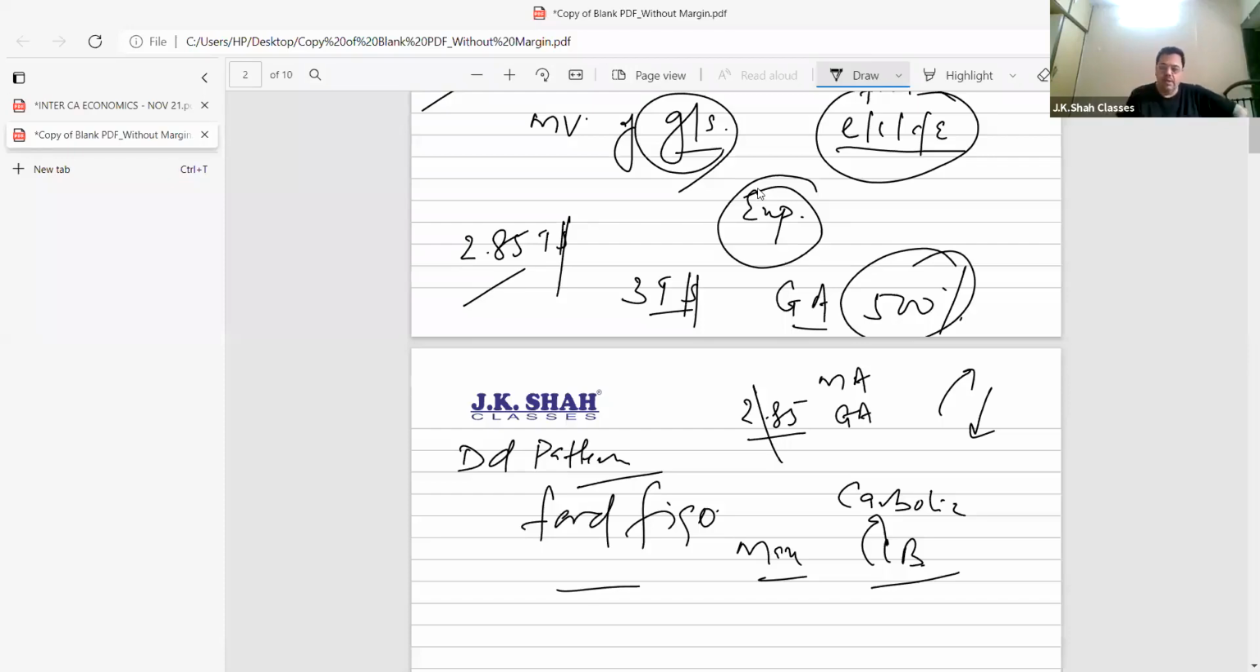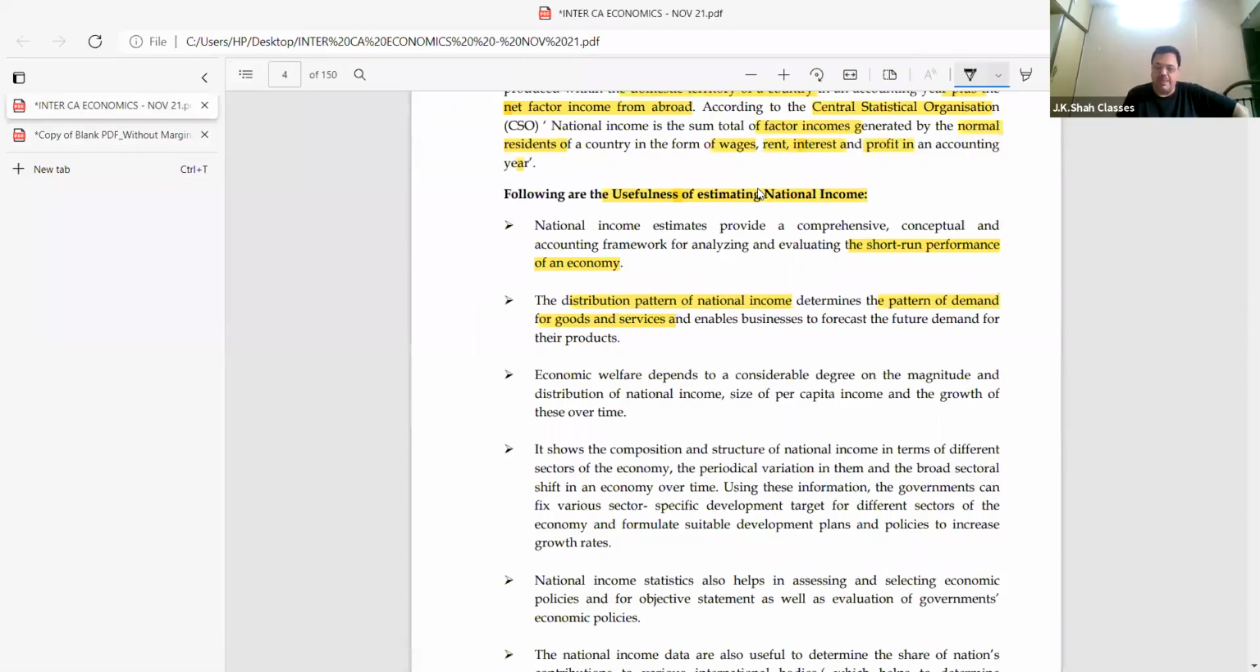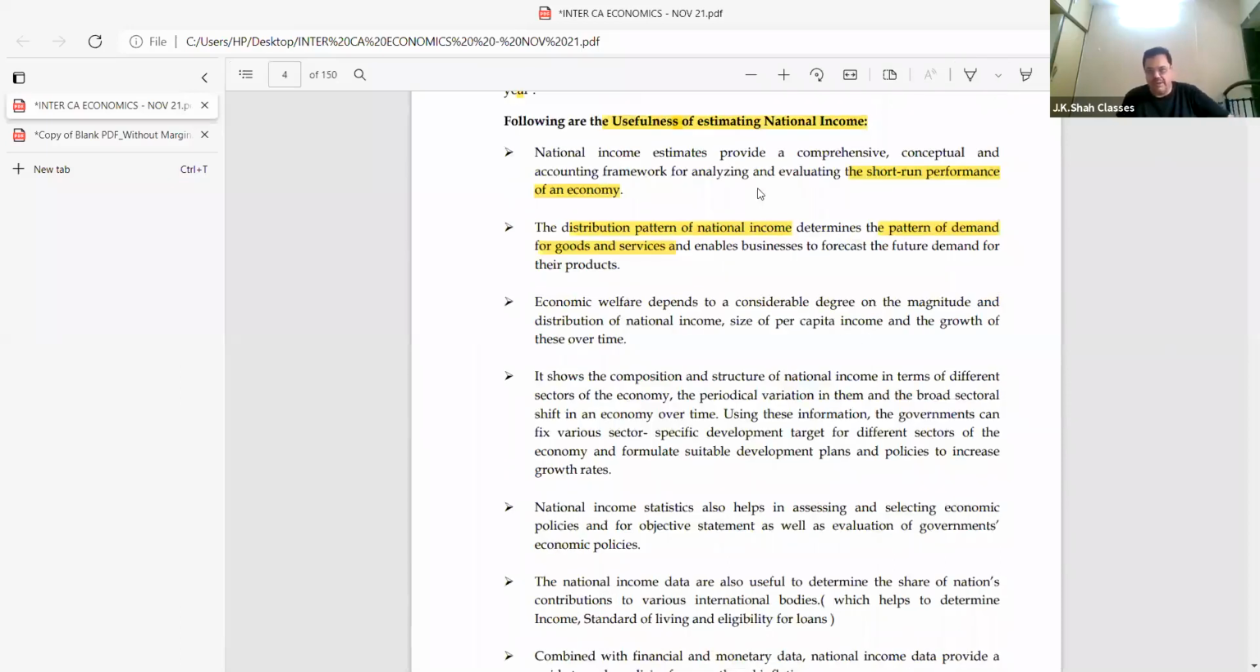The second point I was saying, students: the distribution pattern of national income determines the pattern of demand for goods and so enables business to forecast the future demand for the products. Economic welfare depends to a considerable degree on the magnitude and distribution of national income. Is India becoming richer, or are Ambani and Adani becoming richer? You decide on your own. So, welfare of the people: horrible.